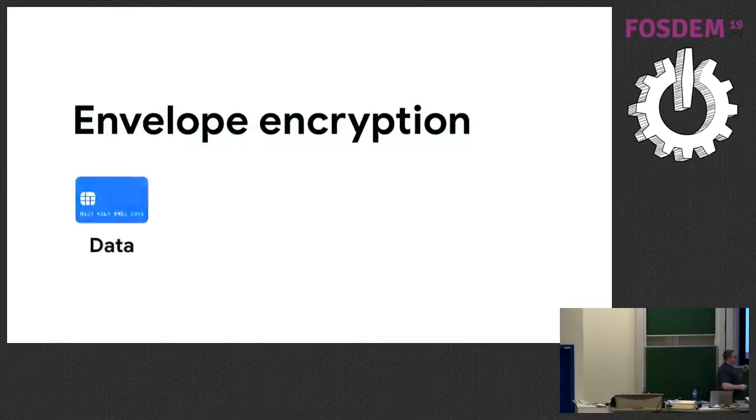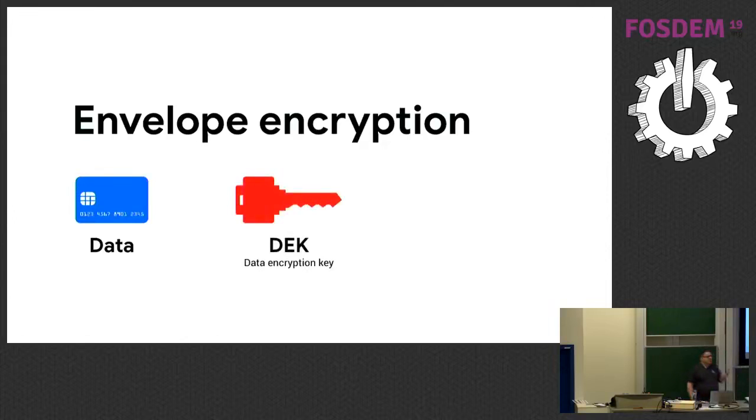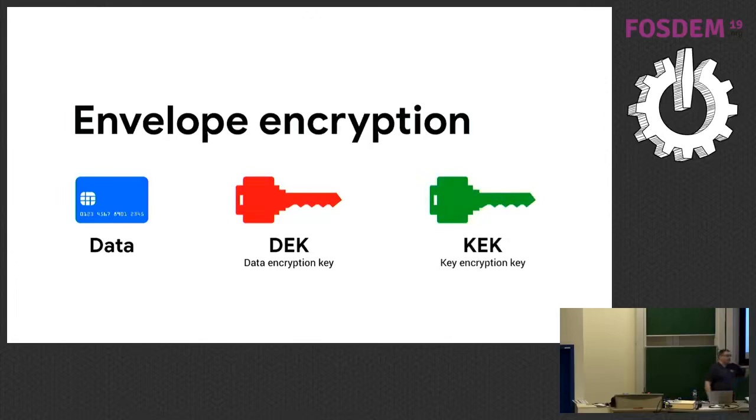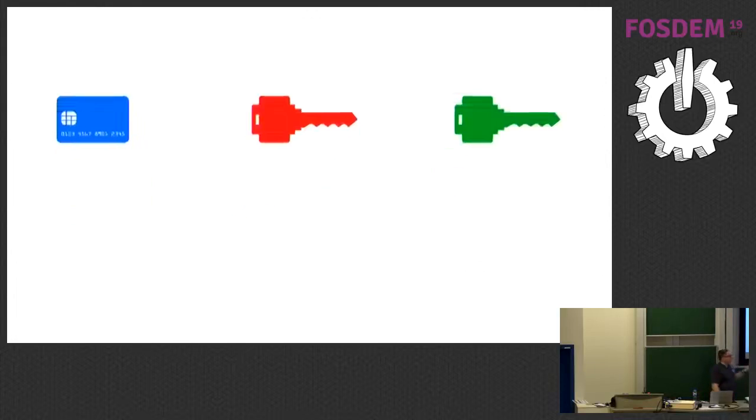Well, normally we have two pieces of data, a secret, like a piece of data, and a key. With envelope encryption, we introduce another kind of key. So we have two keys. We have a data encryption key, the thing that encrypts our data, and a key encryption key, the thing that encrypts the key that encrypts our data. It's very meta. So I prepared some animations for you, and I hope you're impressed.